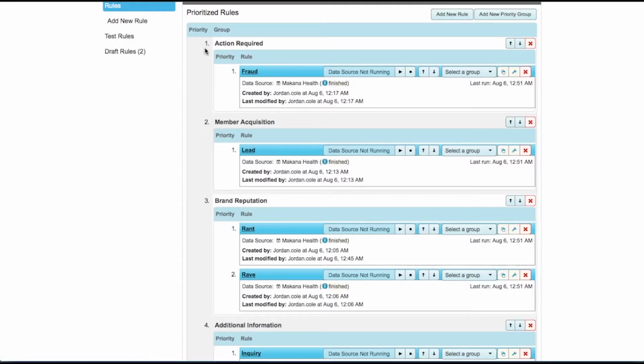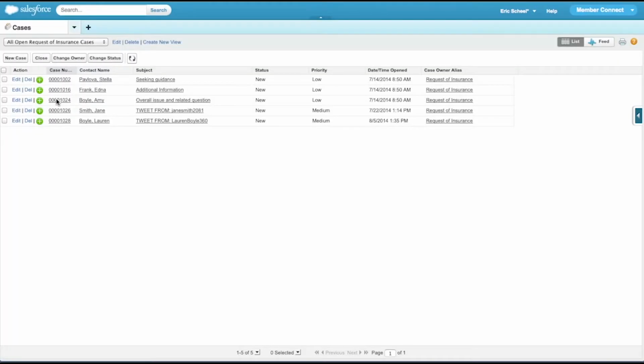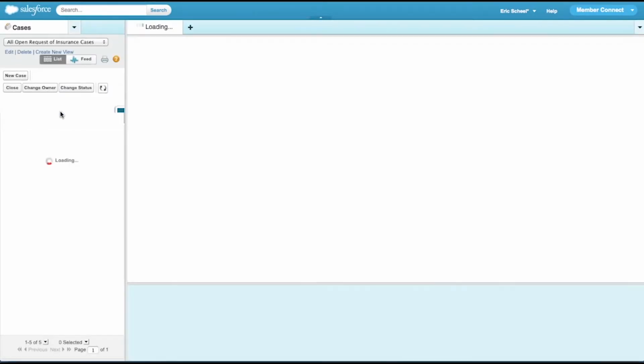Using the rule engine in Radian 6, we can route those tweets based on priority and category. Here we see rules configured for action required, fraud, member acquisition, and brand reputation. In Service Cloud Console, we can see a list of cases created that are potential leads for health insurance. Here we can see Jane Smith's tweet, so we'll click on that.